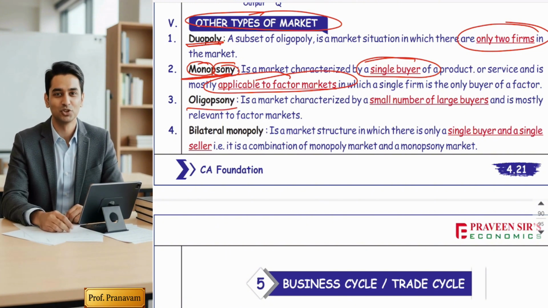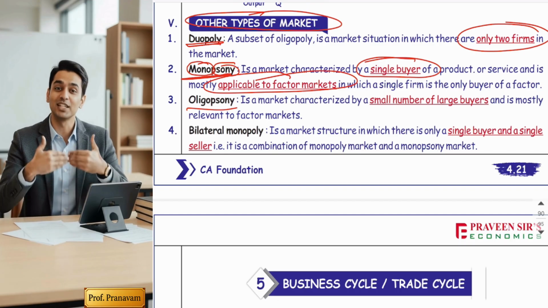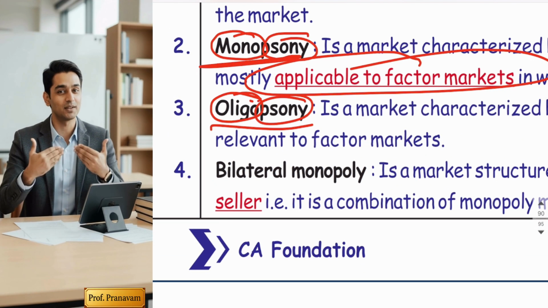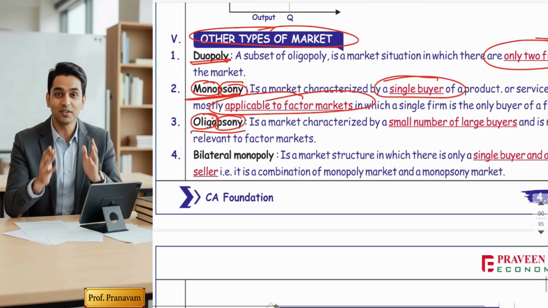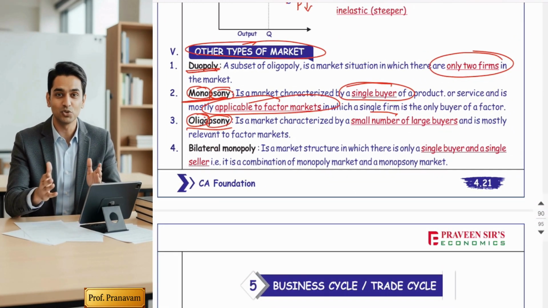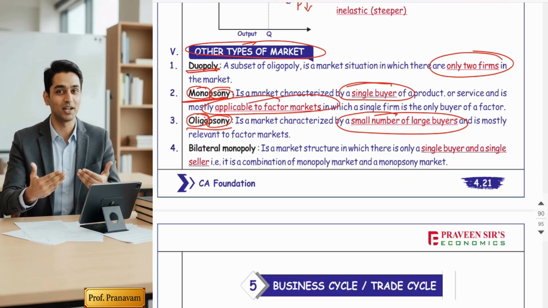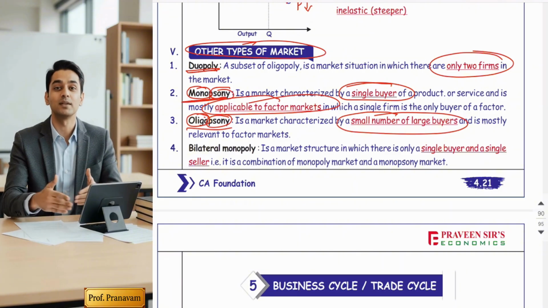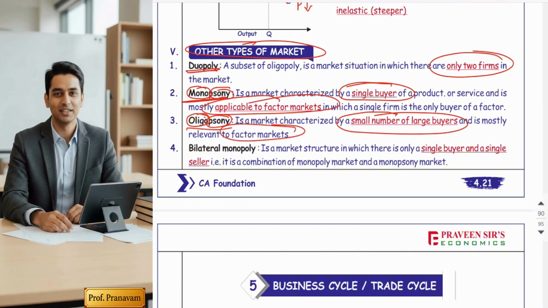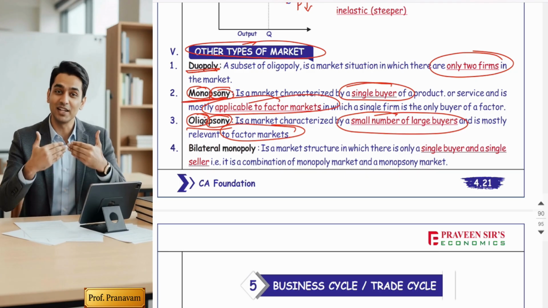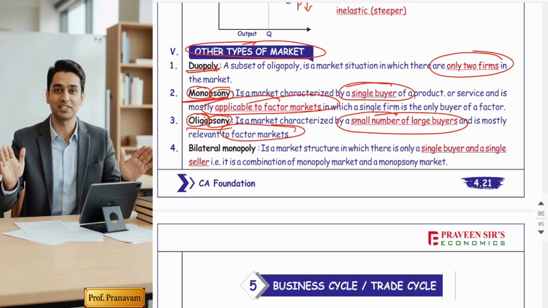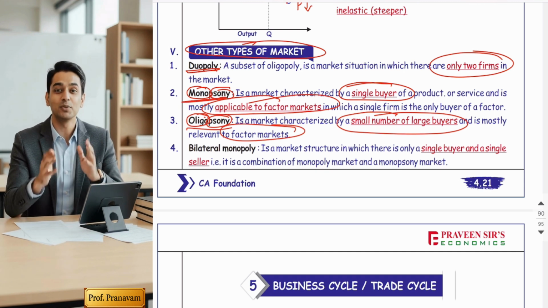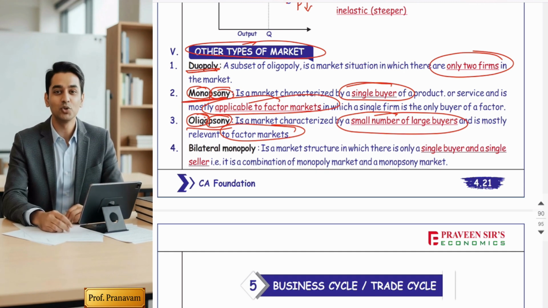Similarly, the word oligopsony has been derived from oligo, which means few, and again sonus means buyer. It is a market where there is no single buyer, but there is a small number of large buyers. So a few buyers, but again seen in the factor market. It is also the best example of only the factor market. For example, you are a rocket engineer. There are very few companies who want rocket engineers in the market. Hope you got it.